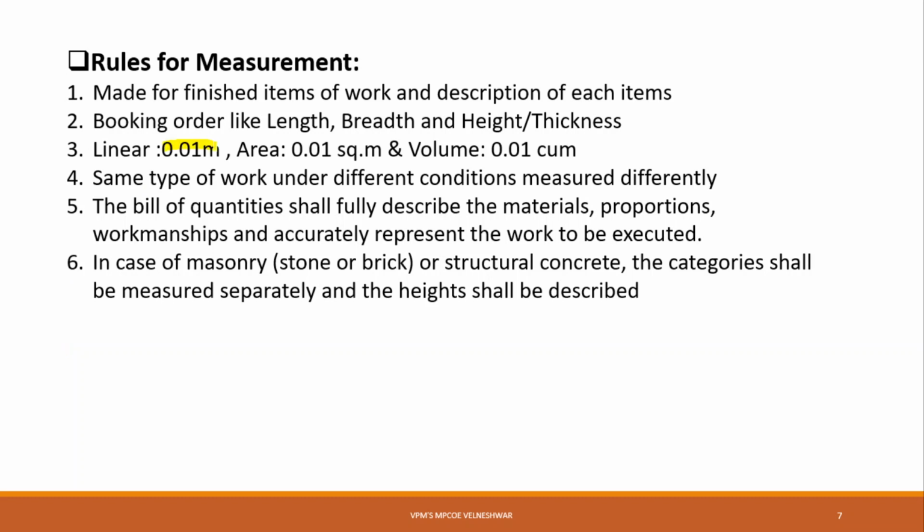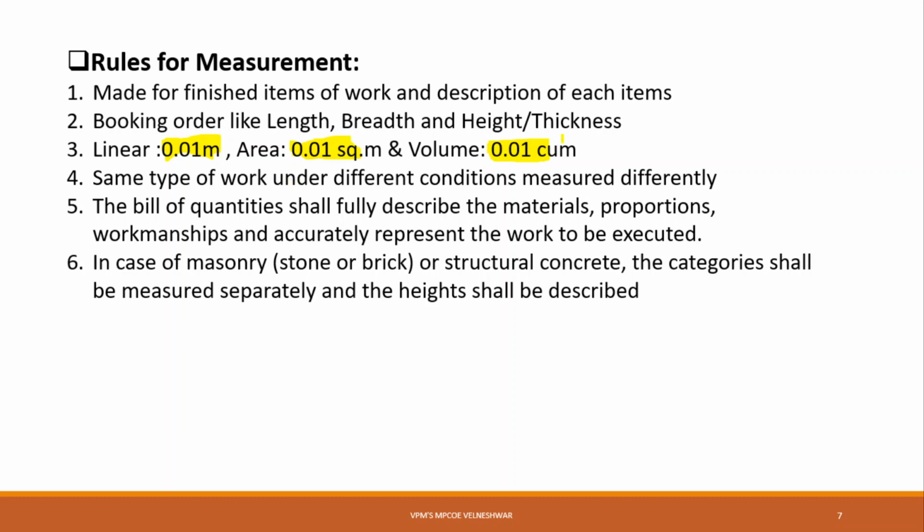This is the least dimension, you can call it the least count also. Means you have to measure the length up to an accuracy of 0.01 meter. Then area shall be measured to the nearest 0.01 square meter, and volume to the nearest 0.01 cubic meter. With that much accuracy we have to measure the length, area and volume.